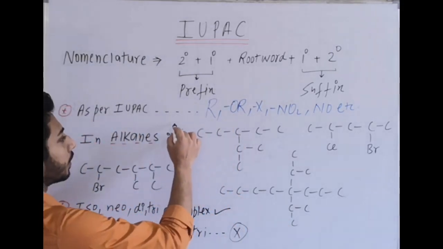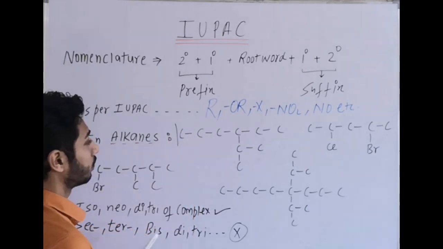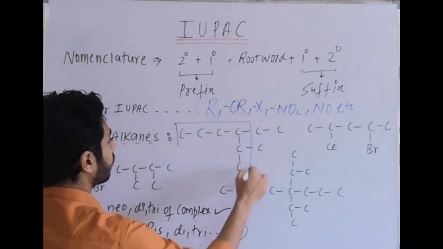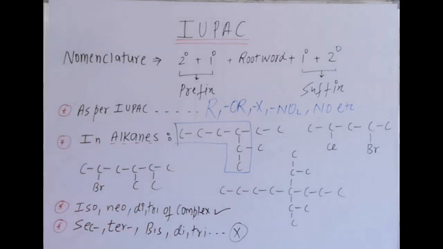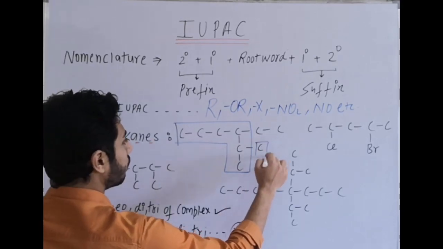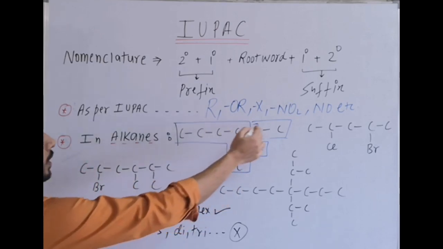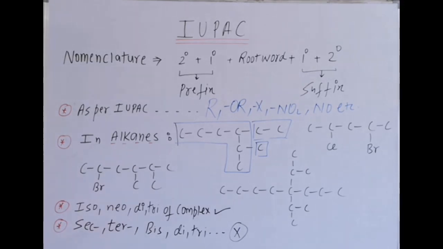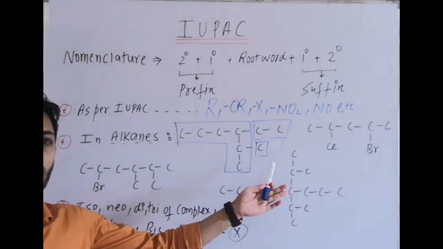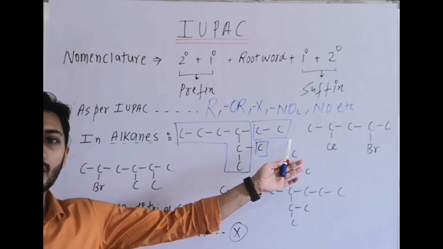So here if you select this, this will be how many? 6, and how many substituents? 1, 2. If you select longest chain as straight chain, in that case you will get only one substituent. So now this should be the parent chain and these two are substituents. One is CH3 group, alkyl methyl group, and CH2CH3 ethyl group.